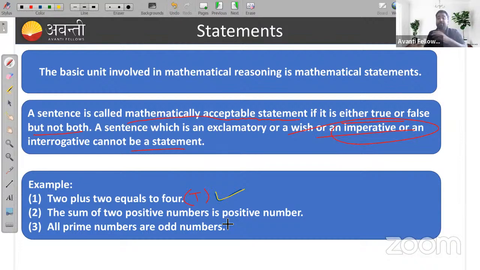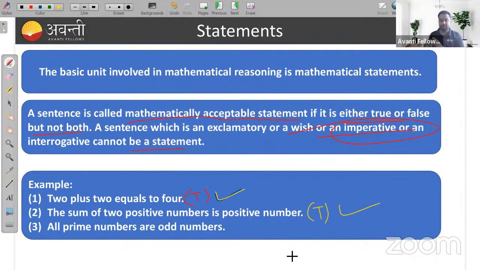So it is called a mathematical statement. The second example: the sum of two positive numbers is a positive number. The sum of two positive numbers is always positive. Yes, this is also true, so this is also a mathematical statement. The third example says all prime numbers are odd numbers. Is it false or true?